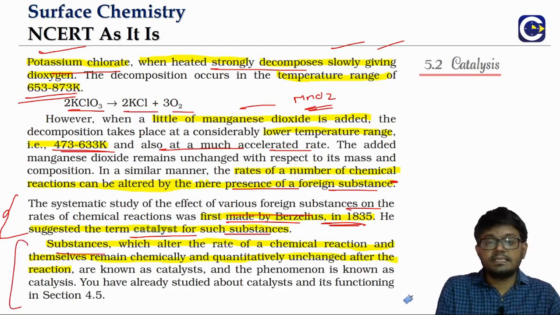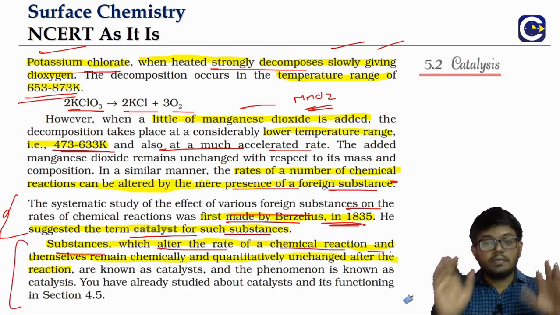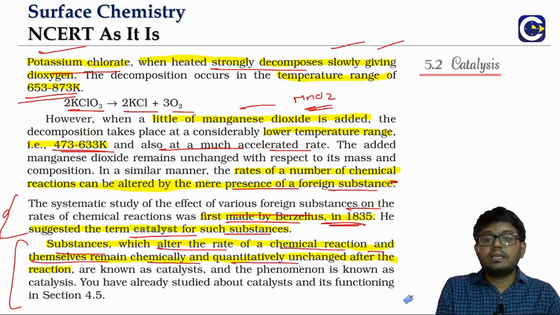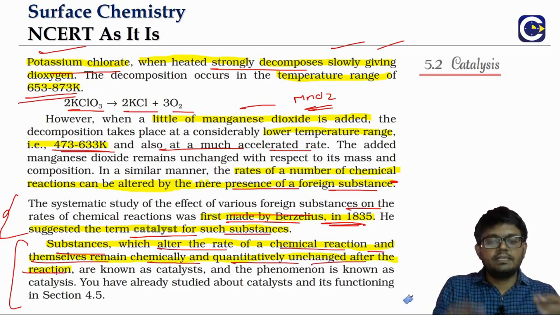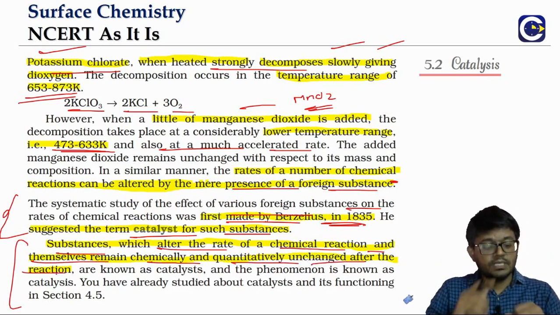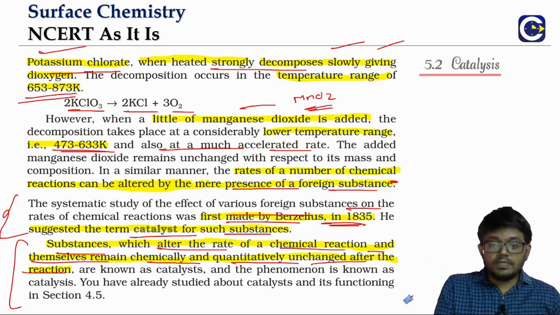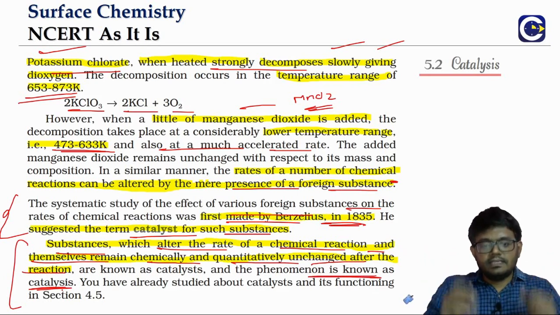These are the substances which alter the rate of a chemical reaction and themselves remain chemically as well as quantitatively unchanged after the reaction. It means at the end of the reaction, if we check the chemical composition of the catalyst as well as the amount of the catalyst, it will remain unchanged. And this particular phenomenon is what we will be referring to as catalysis.